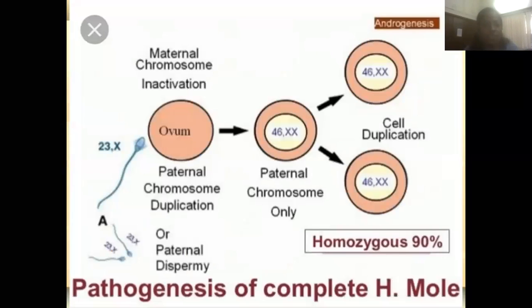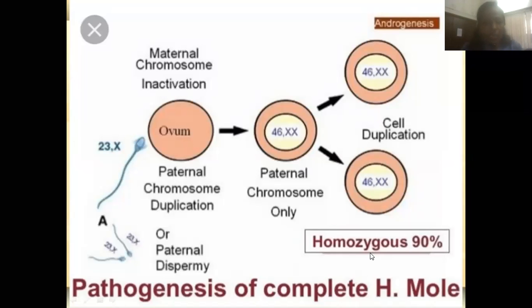So these are the three, just see in this diagram: maternal chromosome inactivation, that is the ovum and the sperm, 23. 46XX, 46 androgenesis, cell duplication, 46XX. While in paternal chromosome duplication, paternal chromosome only, it is the same.